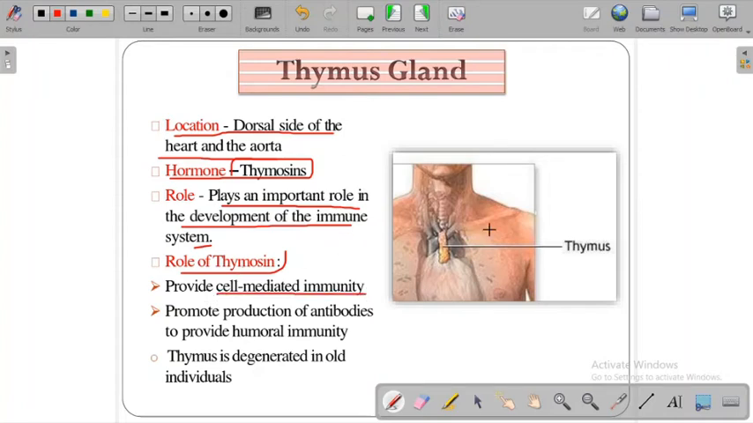I told you that T cell maturation is done within the thymus. Okay, it promotes the production of antibodies to provide humoral immunity. The thymus degenerates in the old individual.